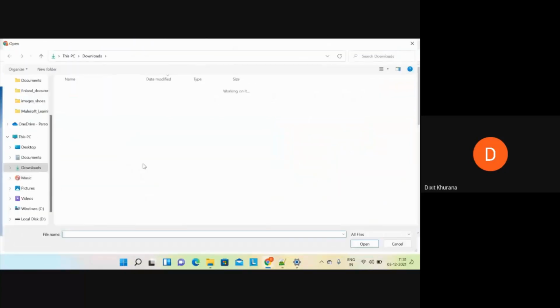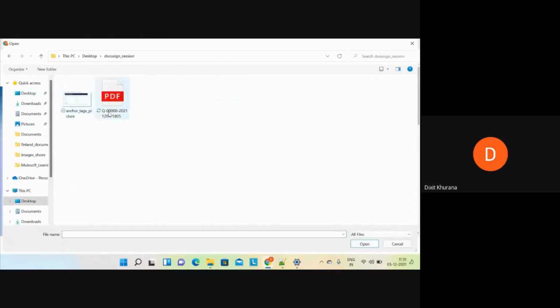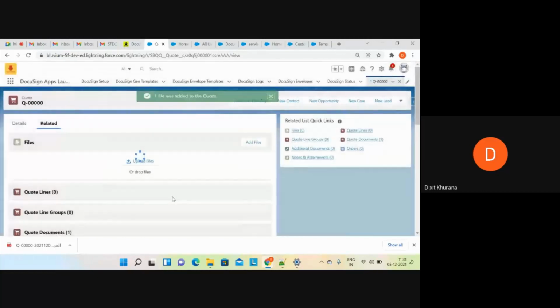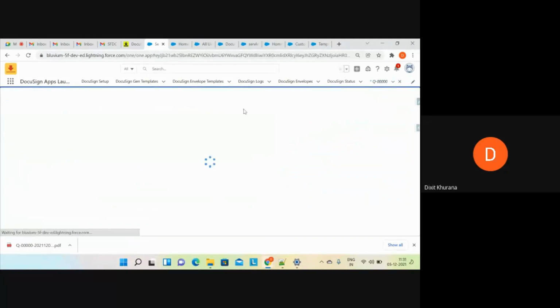If you click on upload files, okay, this is basically a manual process. So now if you select this document, it will get uploaded here. Now if you click on the send with DocuSign button, DocuSign will pick up this document because it is now present in the files related list. Okay. Send with DocuSign.